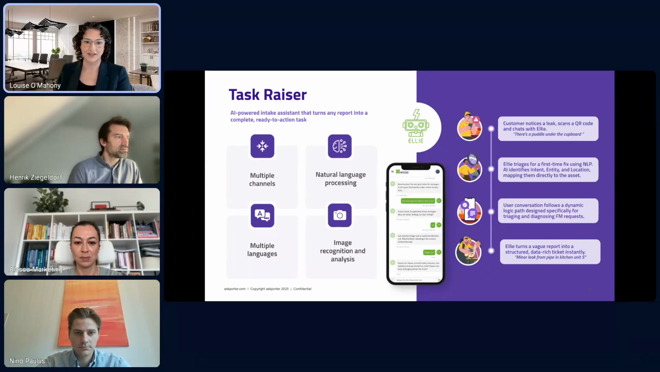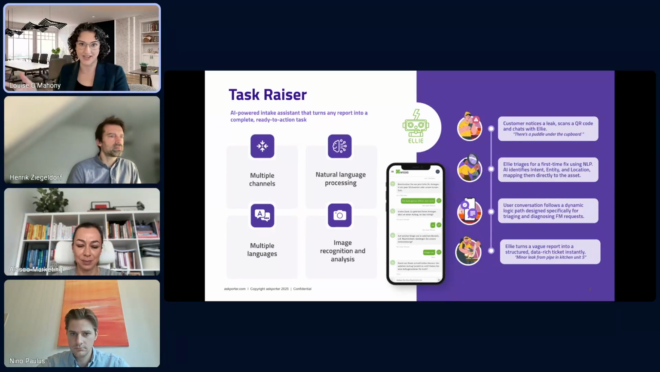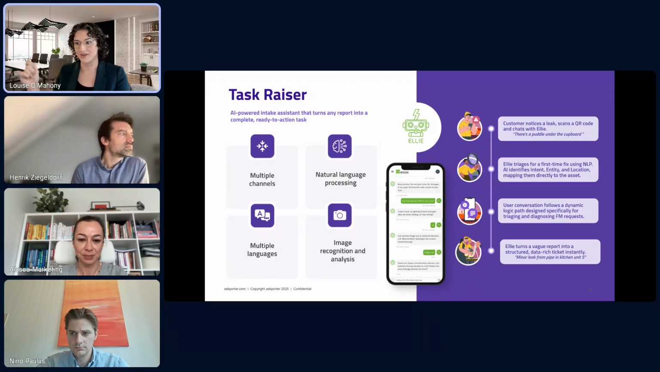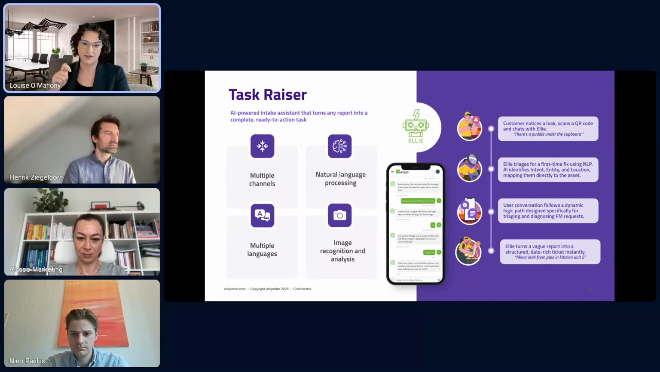So by the end of a conversation, Ellie has ensured that the task that will be raised at the end of a conversation has all the necessary context and rich data to create a work order that's ready for action. So turning a vague concern into a very specific issue that's then ready to be actioned. So from "puddle under the cupboard" to "minor leak from pipe in kitchen unit 5". Now the human engineer can arrive on site with the right tools and the right parts because the data was captured correctly up front.